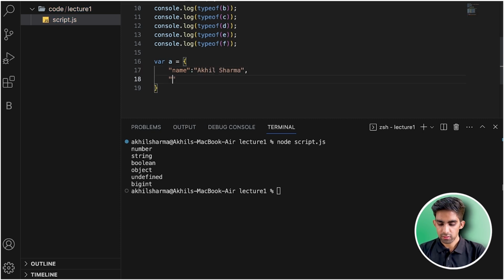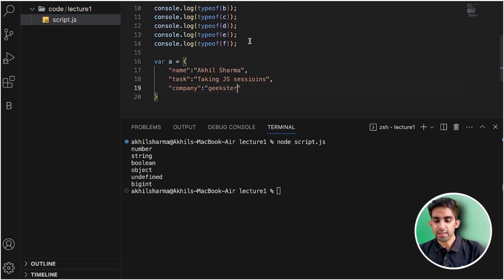After that I'm saying task: taking JS sessions. After that, it's up to you, team. You can give any n number of key value pairs. Let's say company: Geekster. So yeah, team, that's it.